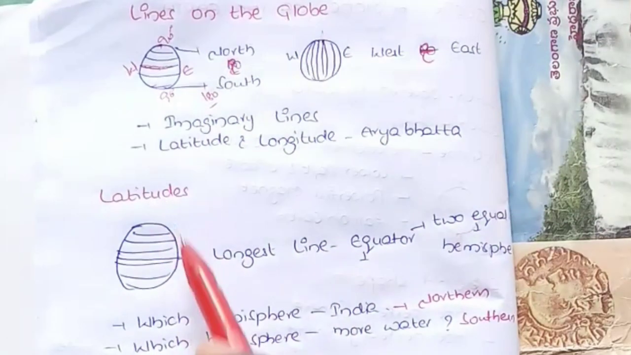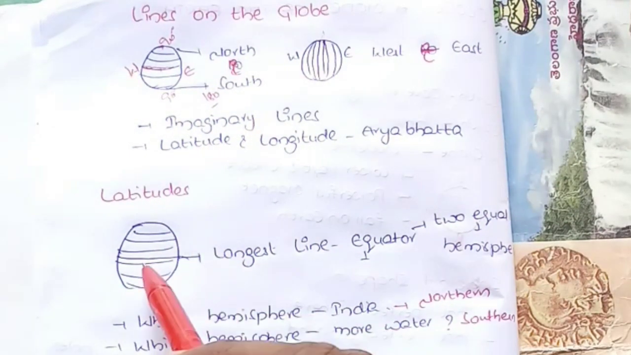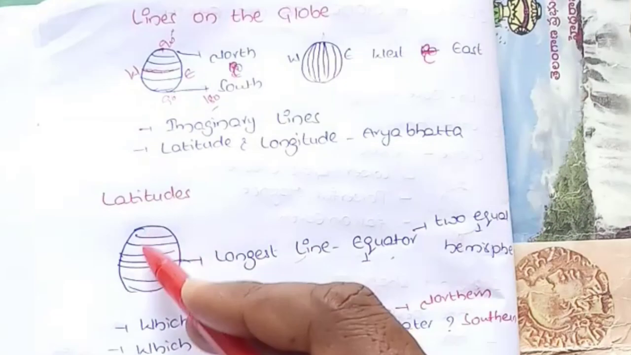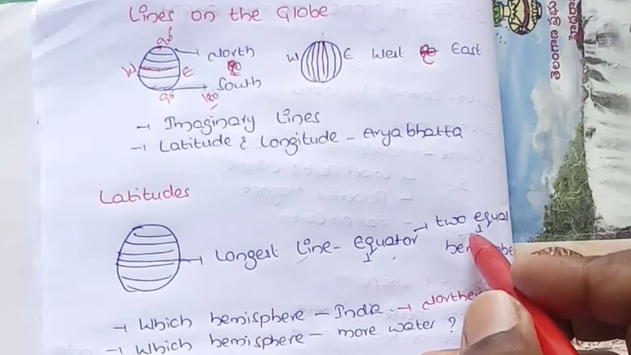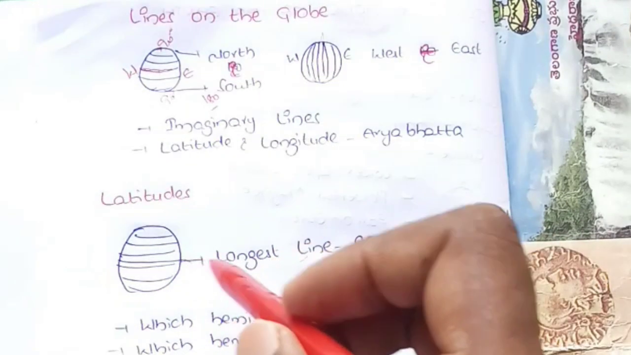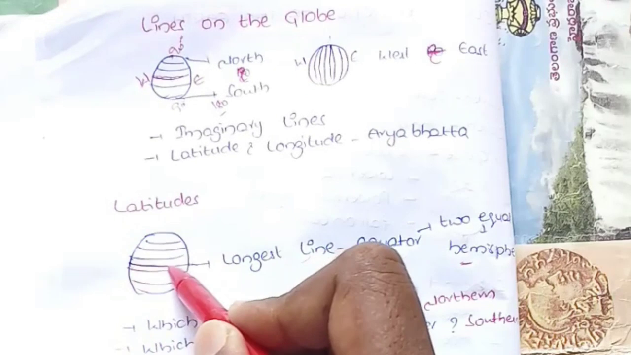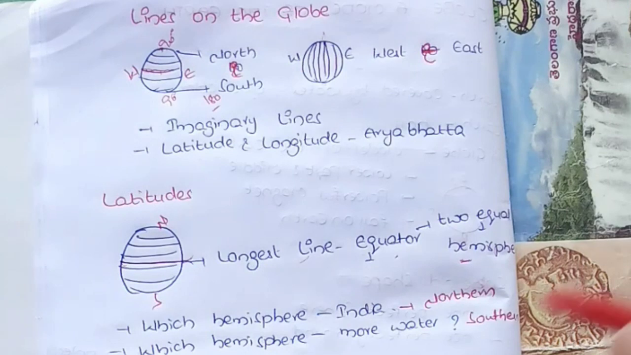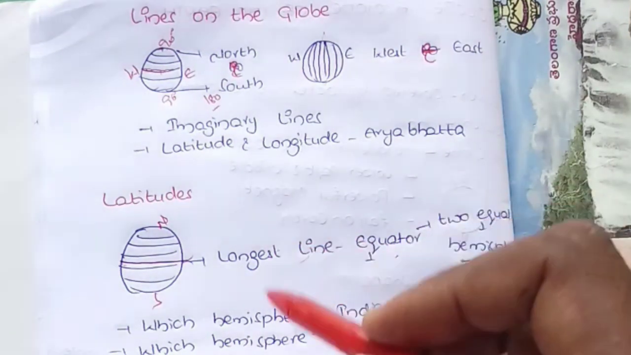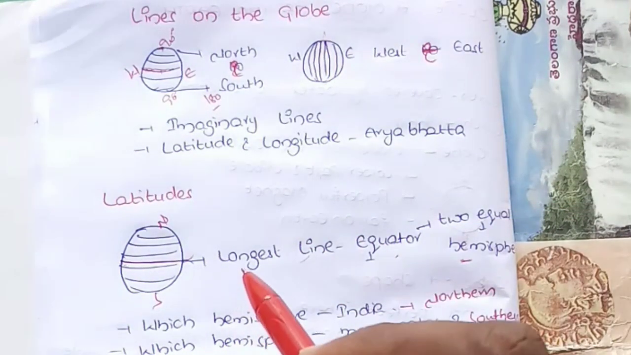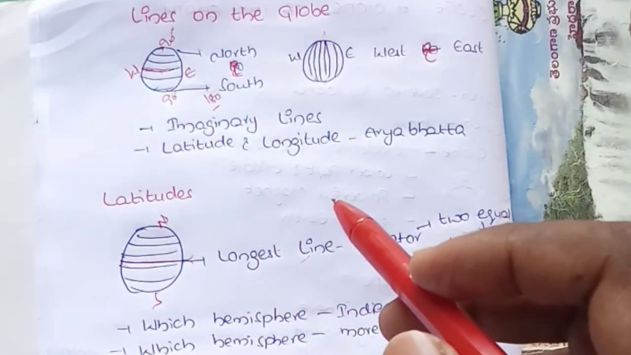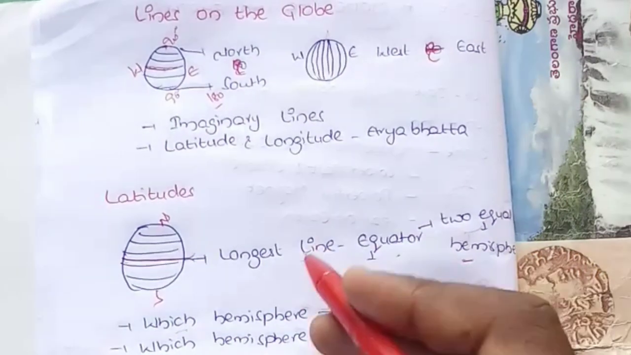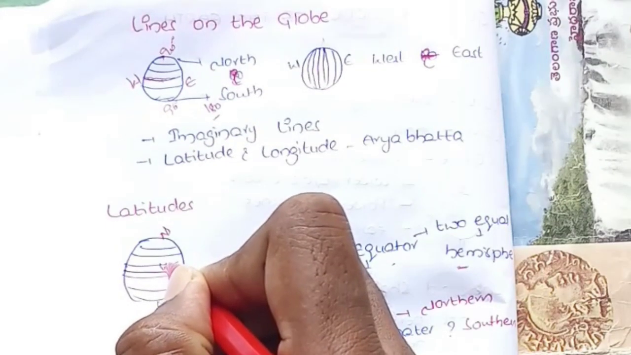Firstly, we shall discuss the latitudes. In latitudes, the longest line is the equator. This equator divides Earth into two equal halves, or two hemispheres, the northern hemisphere and the southern hemisphere. Now we have two questions in this. The first question is, in which hemisphere is India located? India is located in the northern hemisphere.